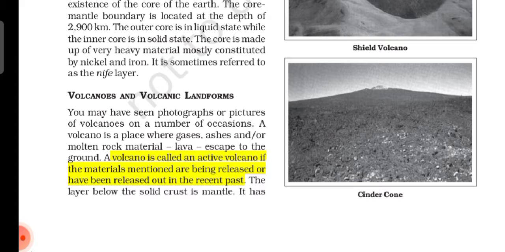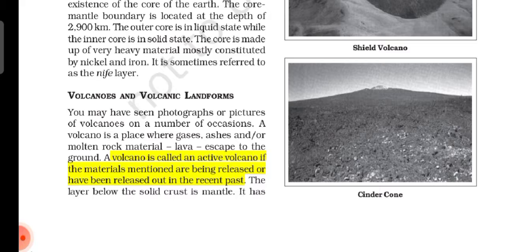Next are dormant volcanoes. Dormant volcanoes are also called sleeping volcanoes. Please note it down: these volcanoes are known as sleeping volcanoes because they are presently inactive but could erupt again. For example, the majority of the Cascade volcanoes are believed to be dormant rather than extinct.